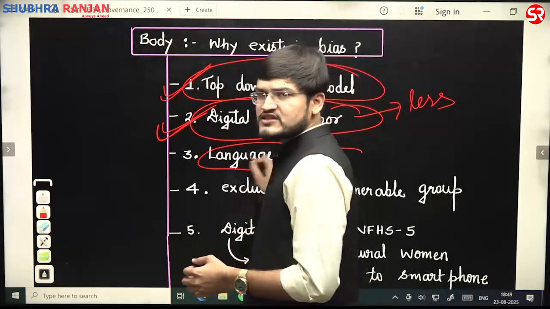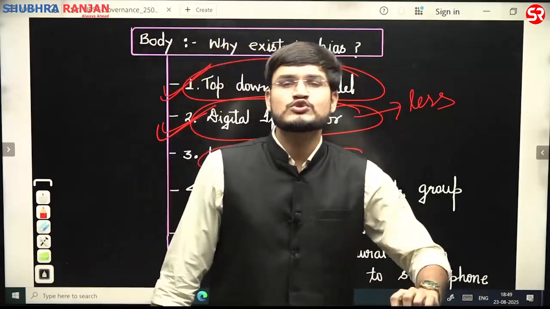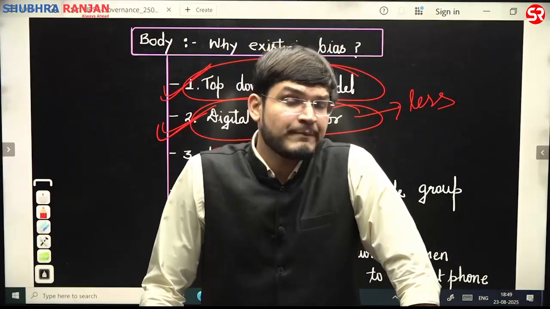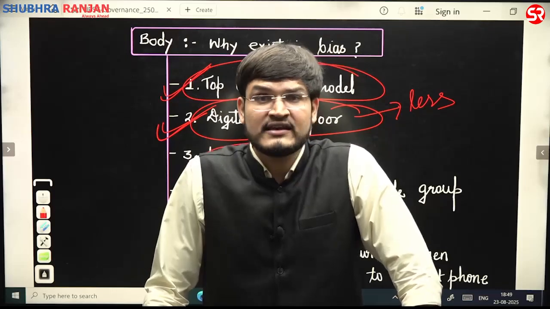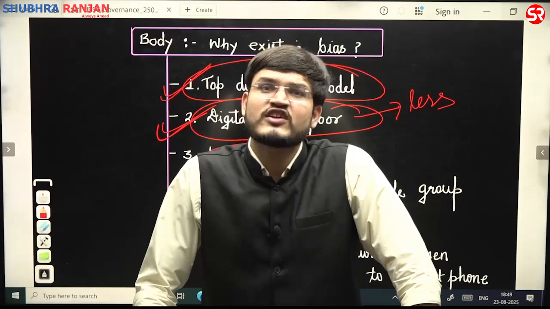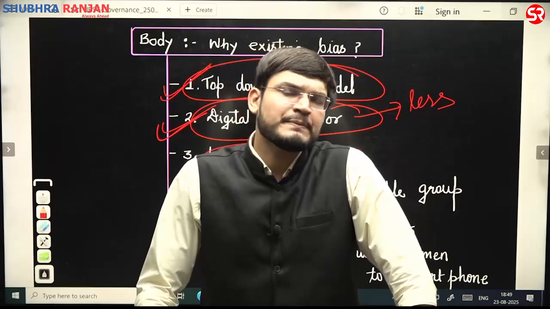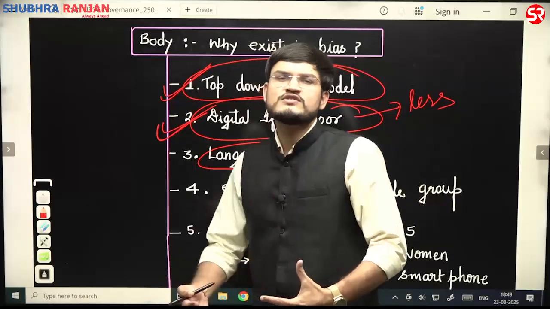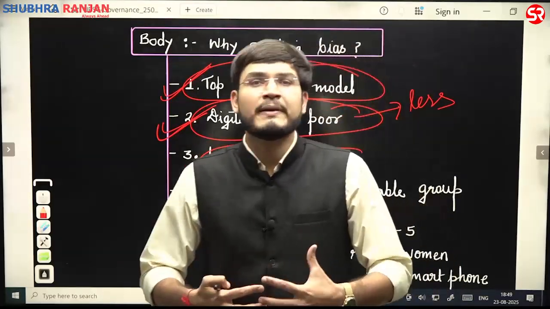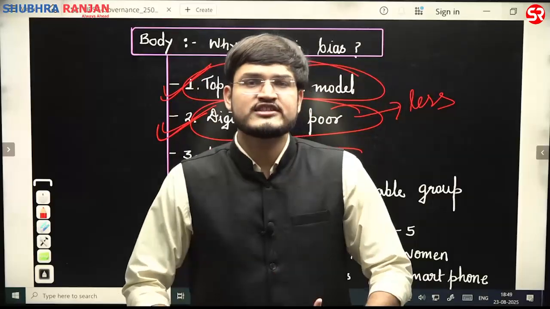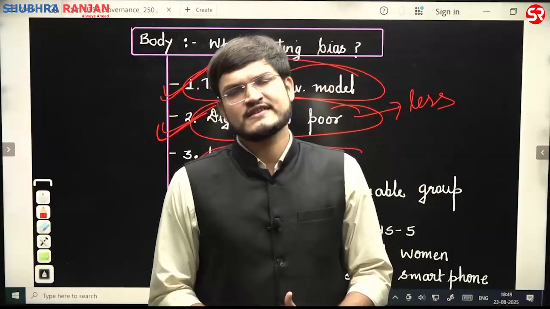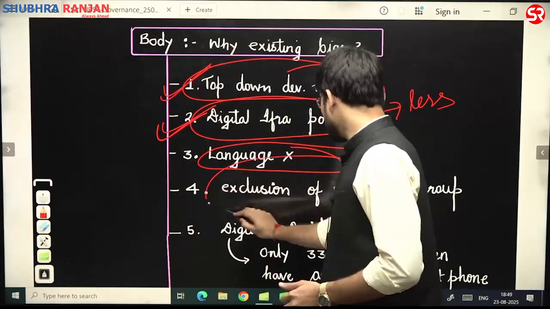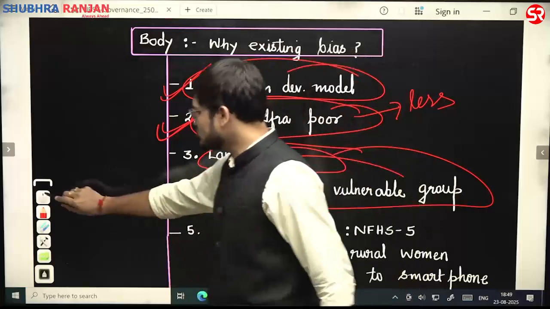Even if you see the language issue, for example, we were discussing with respect to the Cowin app, and you have already seen those aspects. That is, the Cowin app was, for example, made in English medium for straight 2 years. Similarly, if you see other apps as well, you'll be finding that they are majorly confined to certain particular languages, and thereby it is creating a language barrier in accessing those services for those people. Then, with respect to exclusion of the vulnerable groups, yes, all of those aspects.